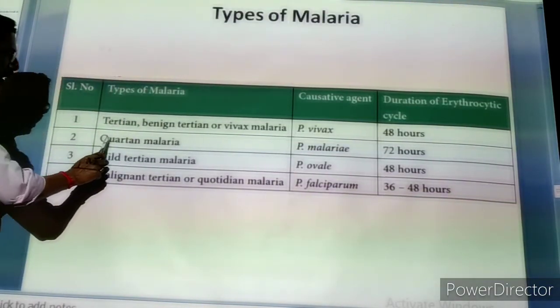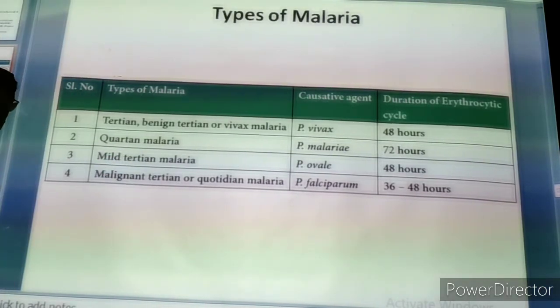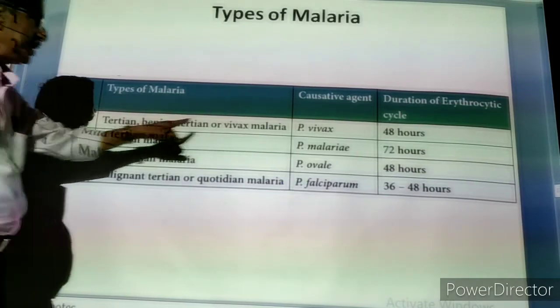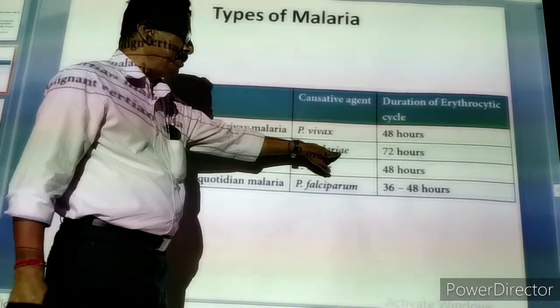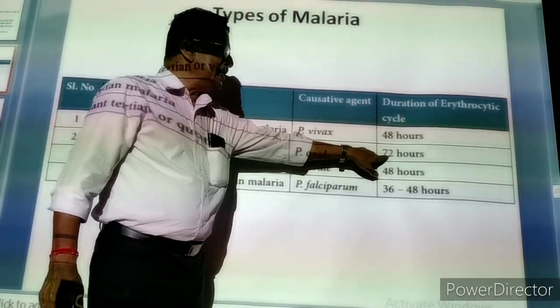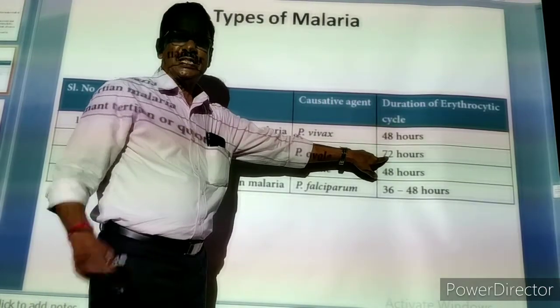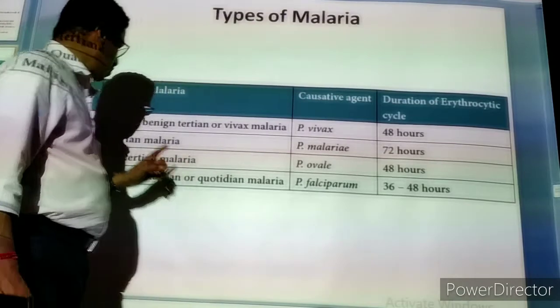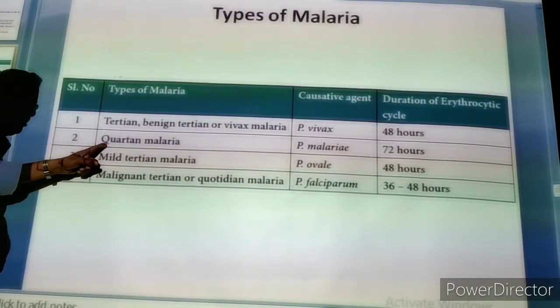Second one, quartan malaria. Quartan means 4. It is caused by Plasmodium malariae. The erythrocytic cycle is completed in 72 hours, that is 3 days. After 3 days, on the 4th day, it causes disease. So quartan means 4th.